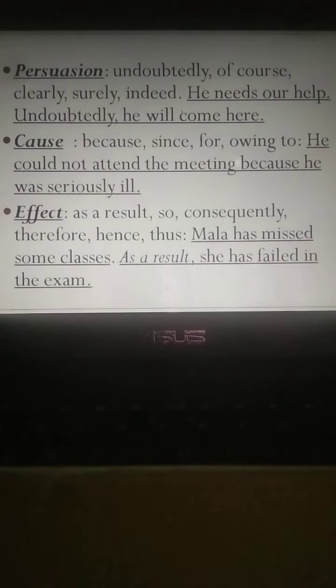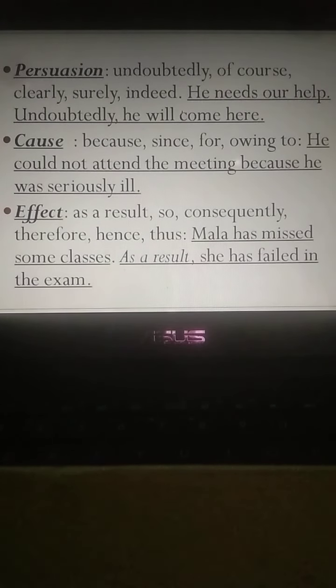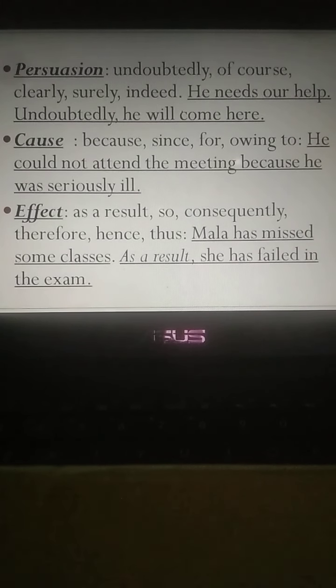Persuasion. Persuasion means convincing somebody. You can use undoubtedly, of course, clearly, surely, indeed. Example: he needs our help. Undoubtedly, he will come here. Here, undoubtedly has been used to convince the person who is spoken to.